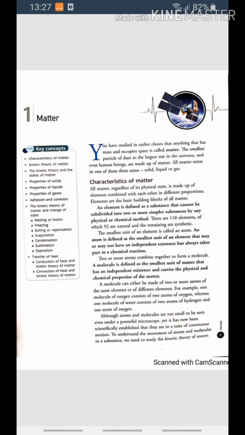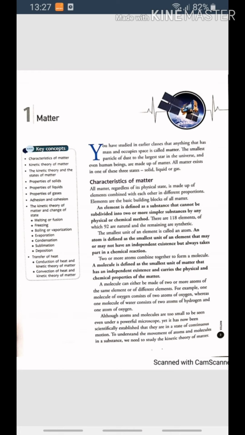Now, children, see the change of state of matter on the basis of the kinetic theory of matter. See what is melting or fusion. When a solid is heated, its molecules gain energy and become very active. They try to overcome the intermolecular force of attraction, so they vibrate faster, resulting in an increase in the intermolecular space between them. If the temperature continues to increase, then at a certain point, the intermolecular space between the molecules of the solid increases to such an extent that it starts changing into a liquid.